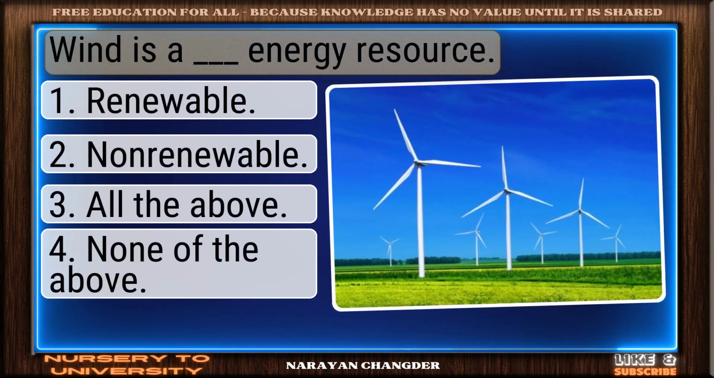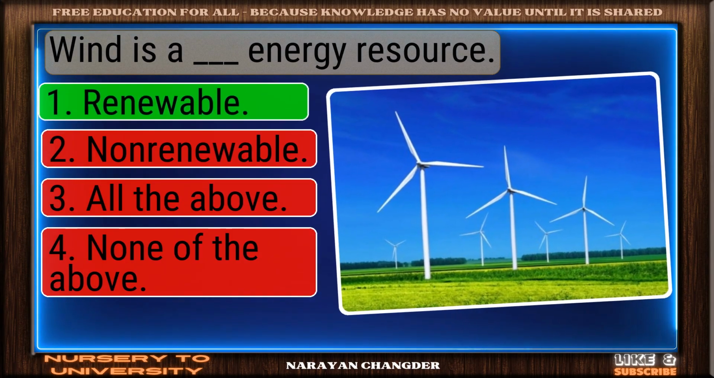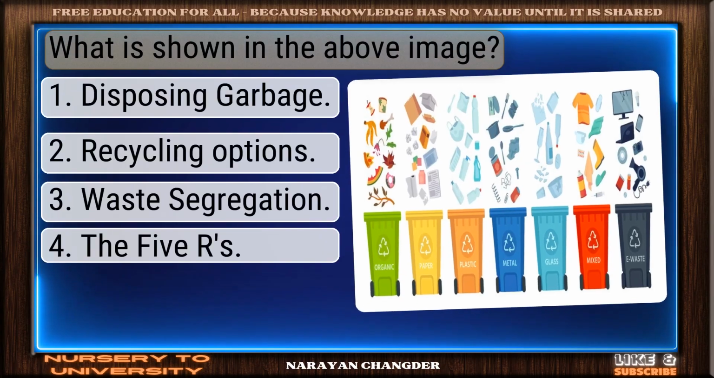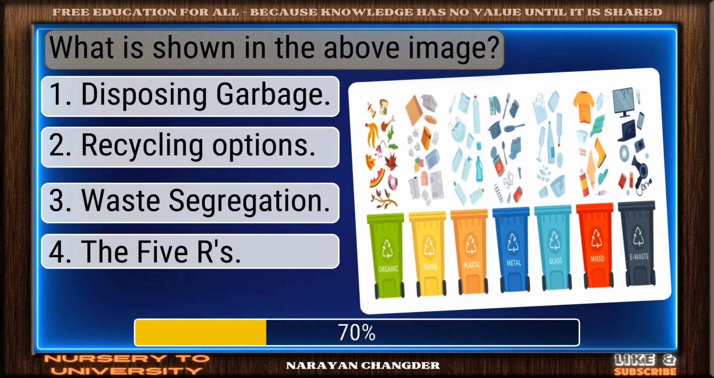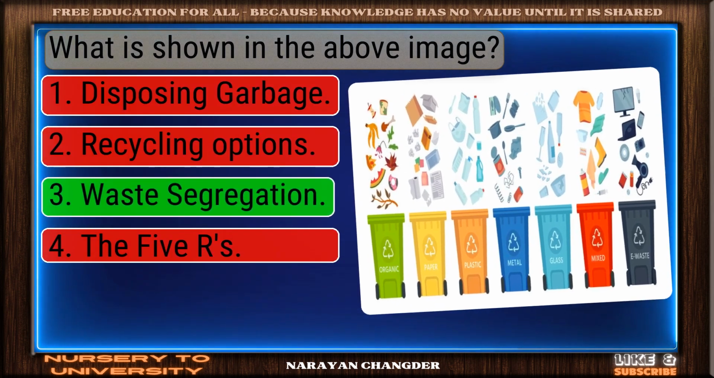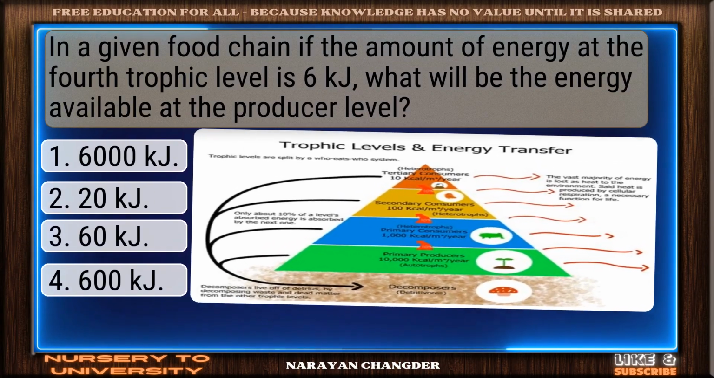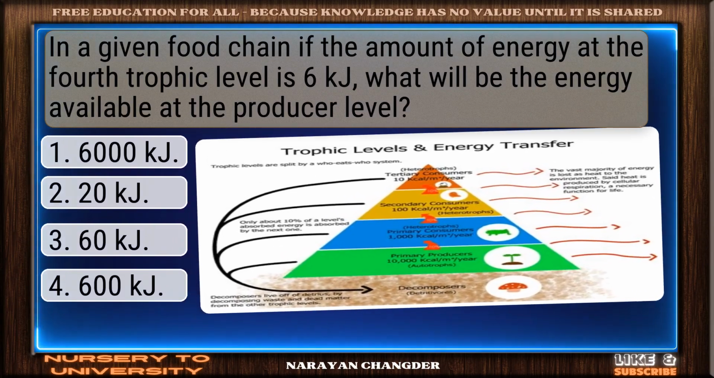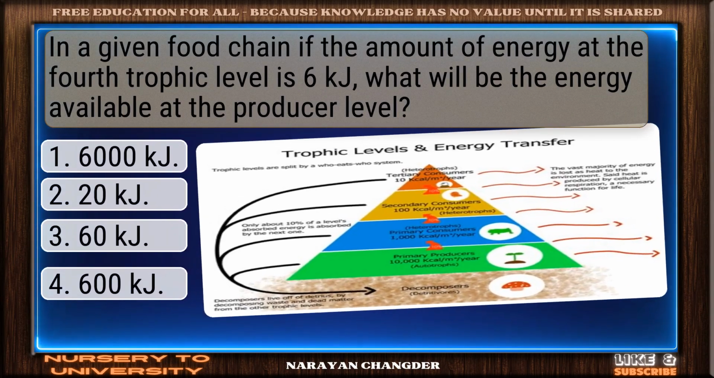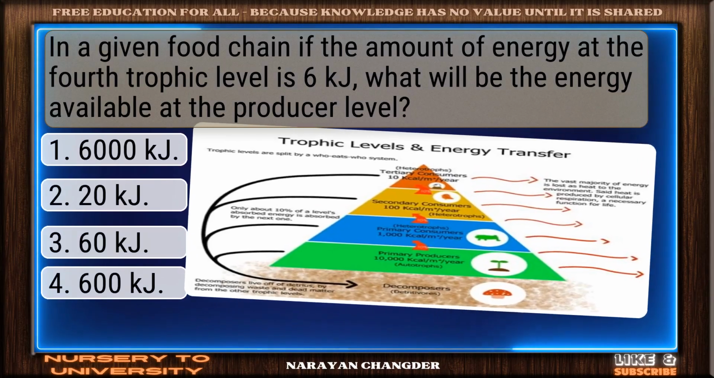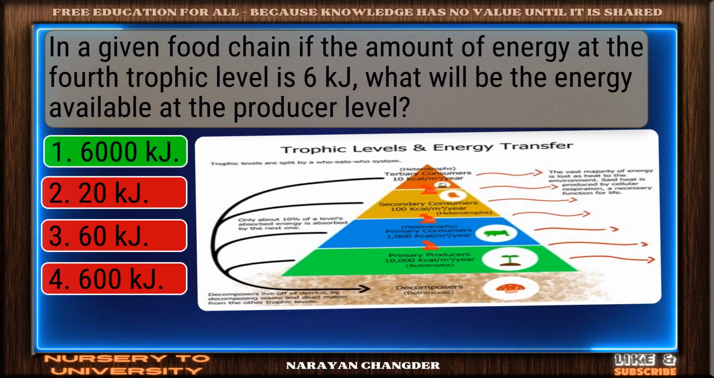Wind is a blank energy resource. Clear logic. Renewable is sound. What is shown in the above image? Excellent choice. Waste segregation is right. In a given food chain, if the amount of energy at the 4th trophic level is 6 kg, what will be the energy available at the producer level? Right again. 6,000 kg is valid.